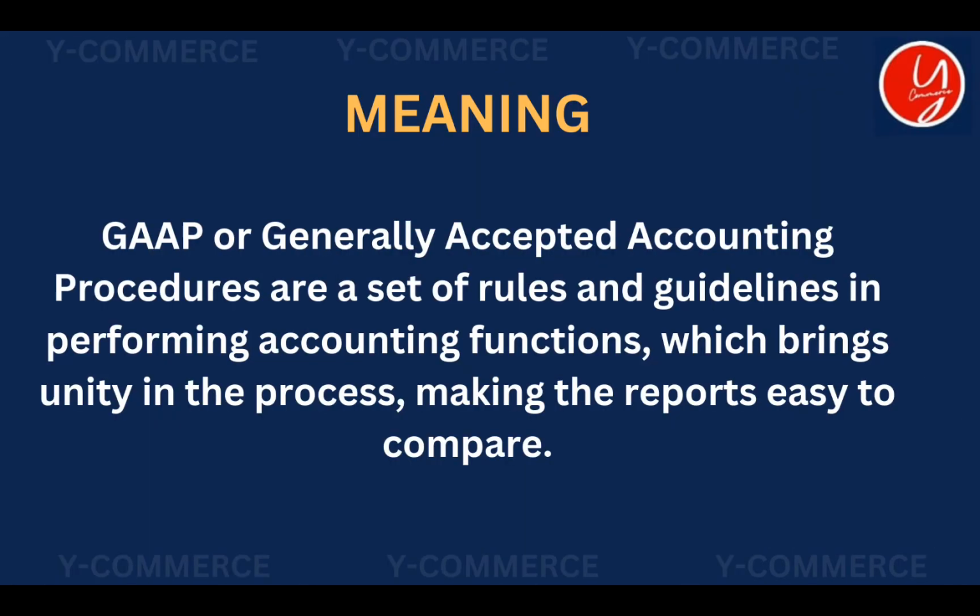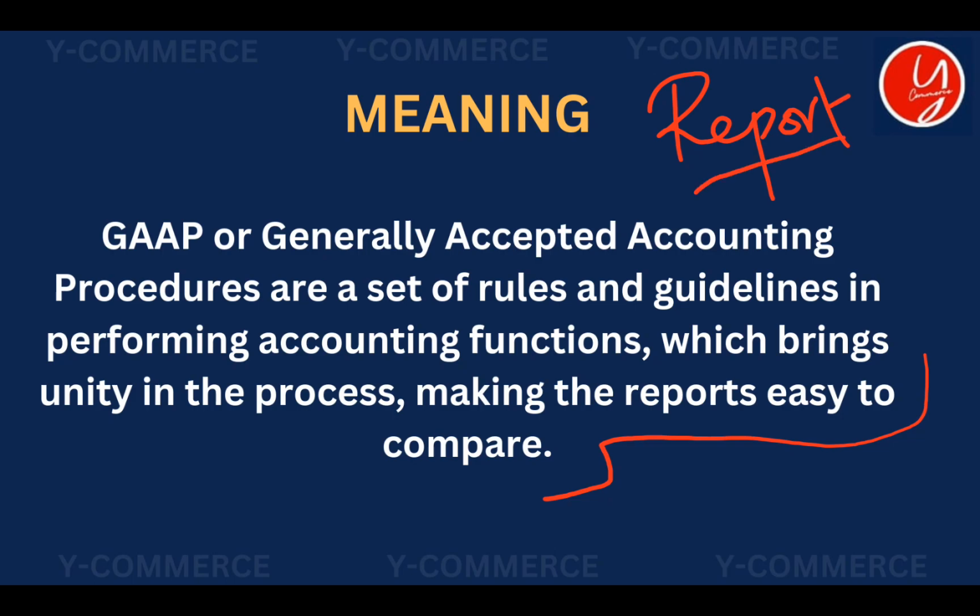GAAP, or generally accepted accounting principles, are a set of rules and guidelines for performing accounting functions which bring unity to the process and make the reports easy to compare. So in simple words, GAAP are rules that guide how the accounting procedure has to be followed, so that the reports made by every accountant in the world follow a common format, making it easy to compare.